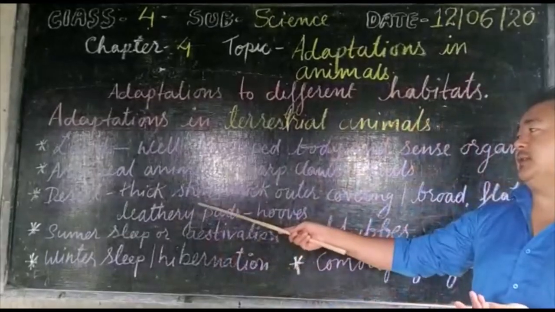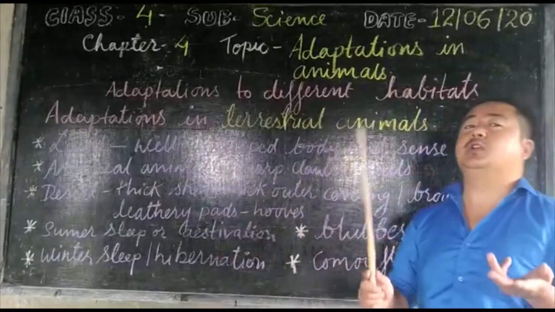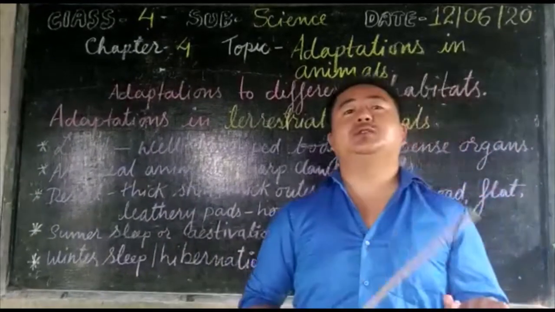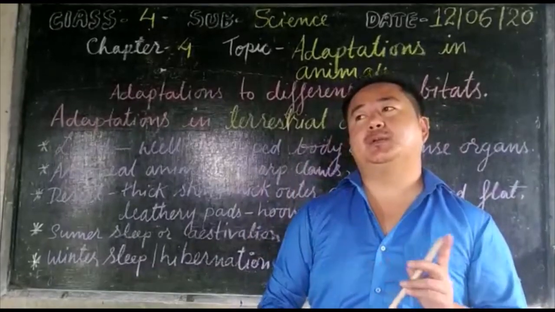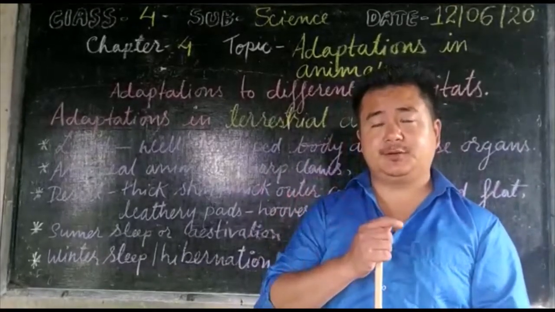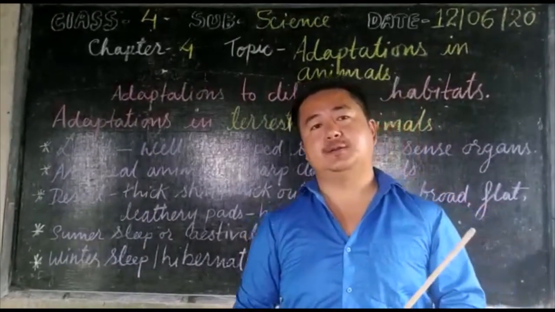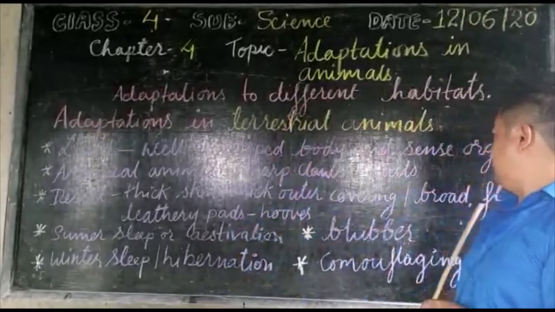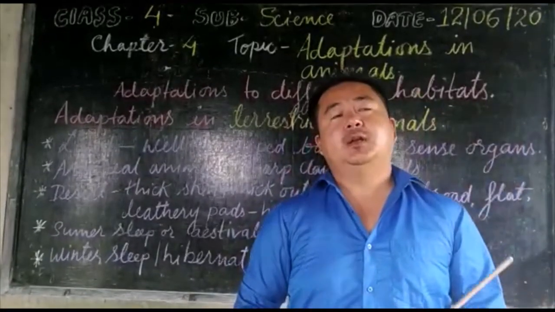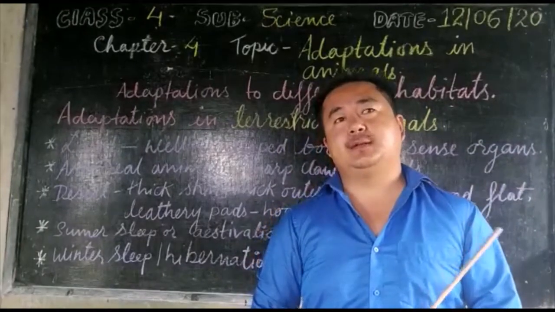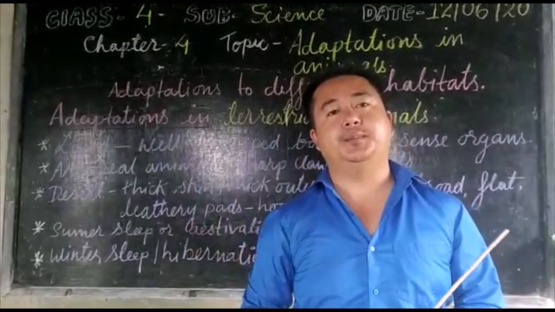They have a thick skin along with a thick outer covering, not only to protect from the heat, it also protects from the loss of water from the skin. And for the example of the camel, it stores food and water in its hump.